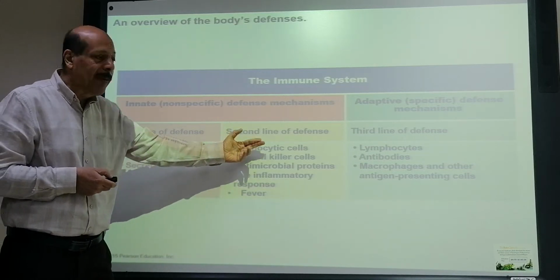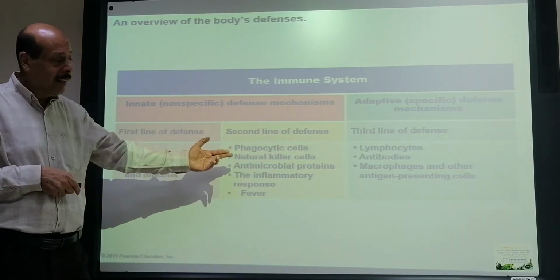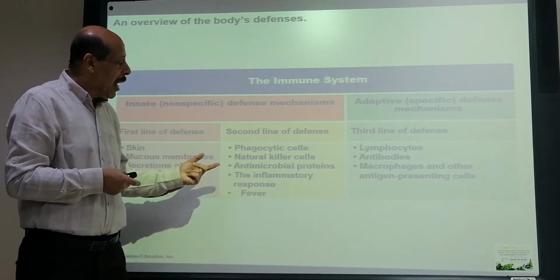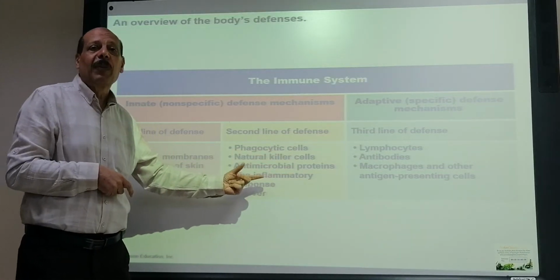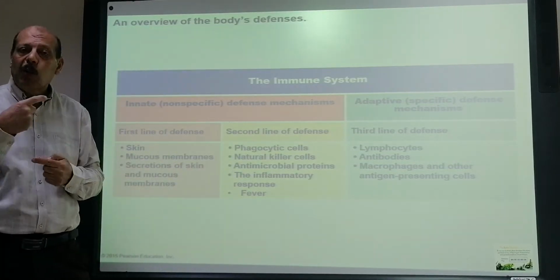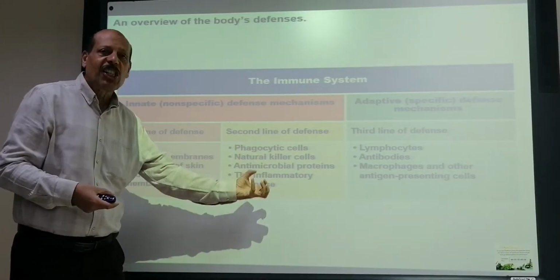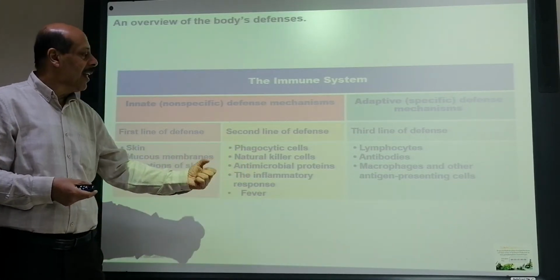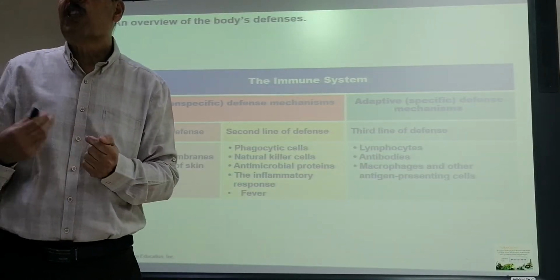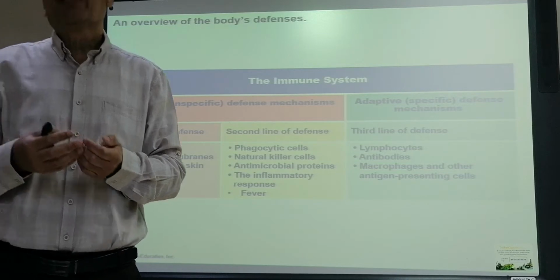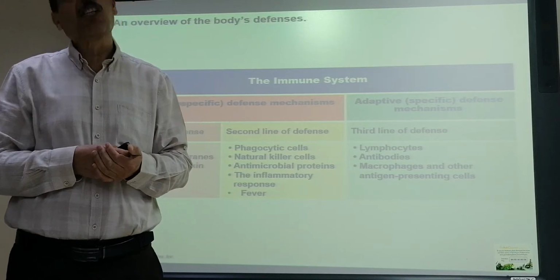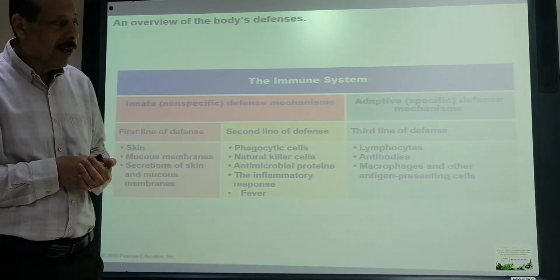Either it will be killed by the phagocytic cell, the natural killer cell, or the antimicrobial protein in our blood, or the inflammatory process will help attract the macrophages and phagocytic cells, and also the fever will create an environment unsuitable for the multiplication of microorganisms. So this is the second line.